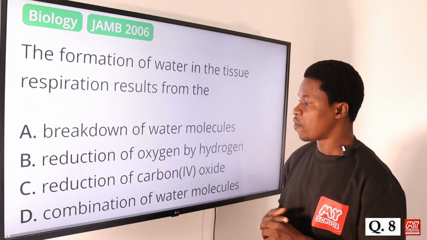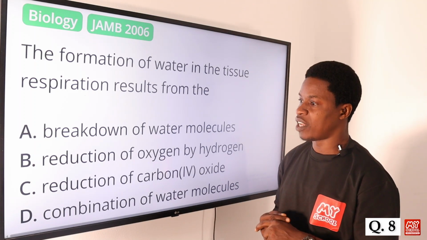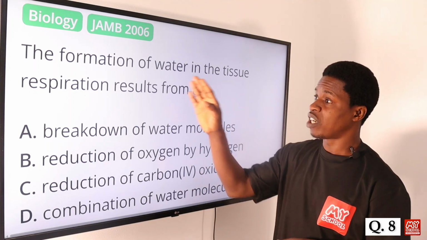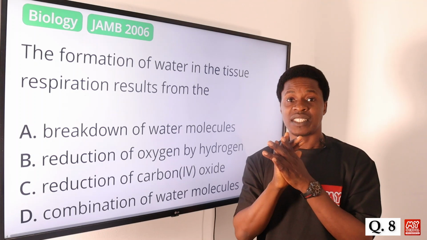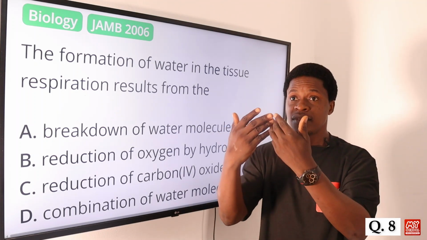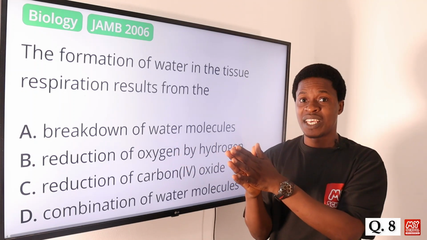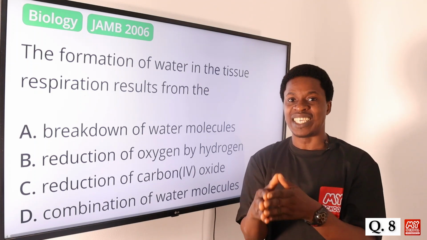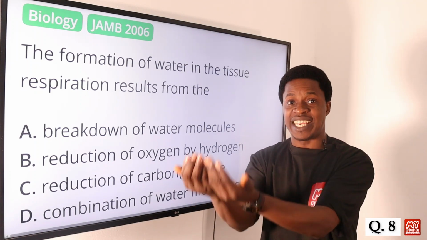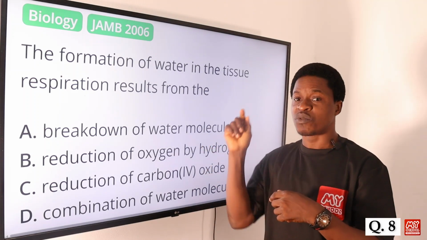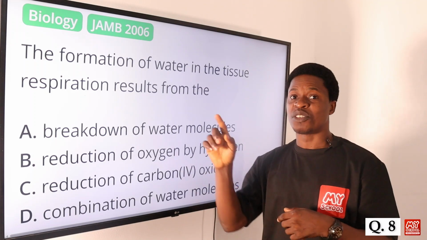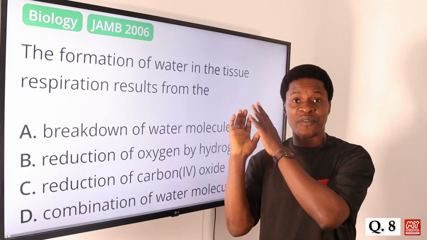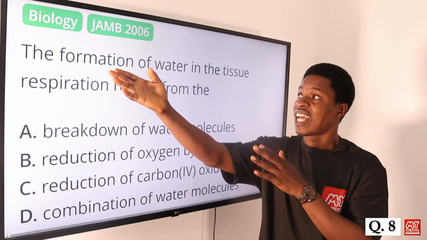Option B says reduction of oxygen by hydrogen. Yes, more likely. Option C says reduction of carbon dioxide. No, we are talking about tissue respiration. Now, usually in this type of respiration, there is what we call reduction of oxygen, okay, that takes place by hydrogen. Don't forget, in chemistry, we say that reduction is loss of oxygen and gain of hydrogen. Hydrogen is the one that is reducing the oxygen. Now, when hydrogen reduces oxygen, of course, if you write a chemical equation, you have H2 plus half O2 to give you water, H2O, water molecule, because that is how water is actually formed.